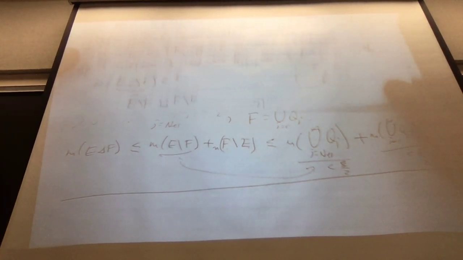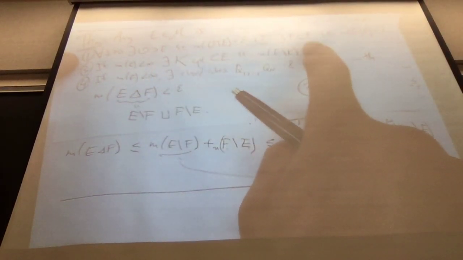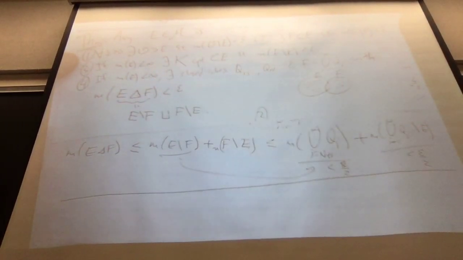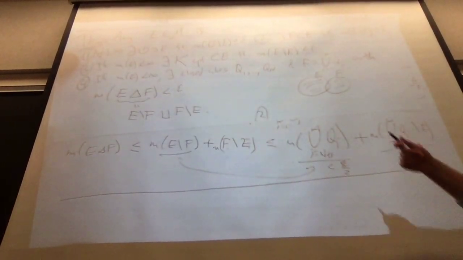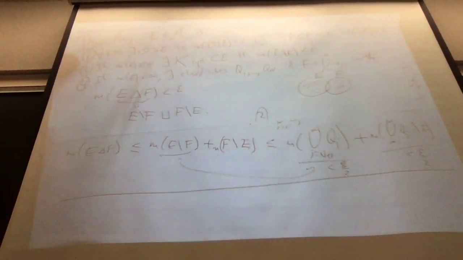So the moral of that story is measurable sets are approximated from above by open sets, that's just a definition. They're approximated from below by closed sets, that's again basically the definition. Moreover, you can make it compact as long as you have finite measure. And if you want cubes, you can cover with cubes, and then the set difference will be very small.